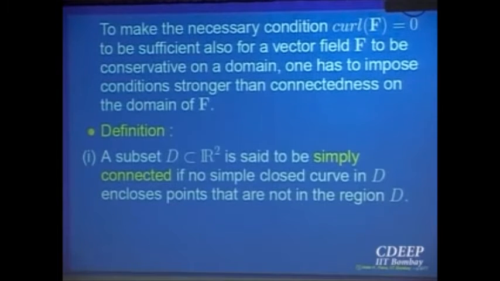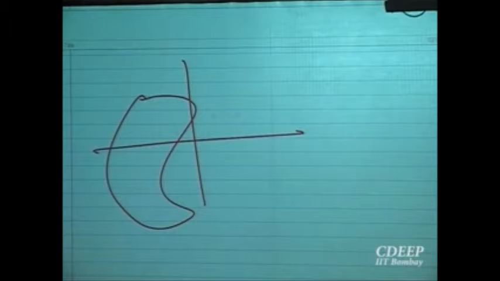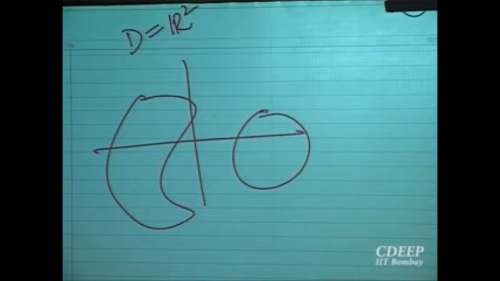Analytically, that makes it clear what we are saying? Yes? Let me just draw a picture. So this is R2. Let us look at R2 itself. Is it simply connected? Yes, obviously, because if I take any simple closed curve, all the points inside are part of the domain. Here D is equal to R2. Now let me modify this. This is something similar to a disk. If I take an open disk, that is also simply connected.